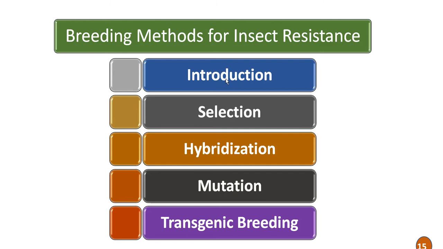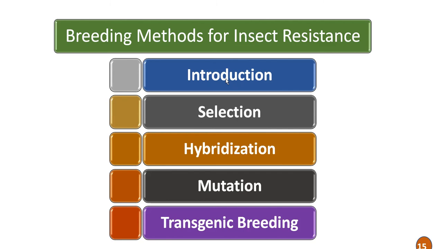Then the second one is selection. This includes pure line, mass selection and different types of selection according to the mode of pollination of the particular crop, to produce insect resistant varieties. Then we can also breed insect resistant varieties by hybridization, by combining different gene sources.